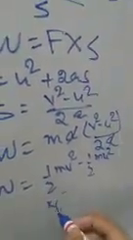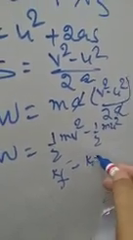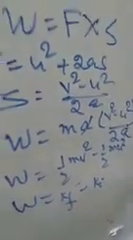What is half mv square? It is the final kinetic energy. And what is half mu square? It is the initial kinetic energy. Their difference is equal to the work done.